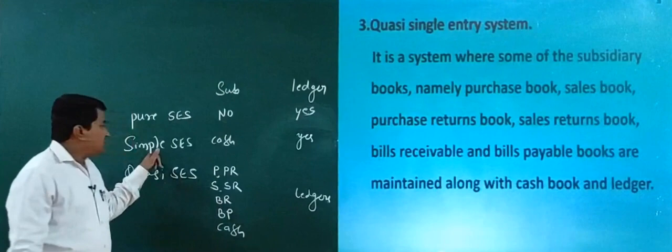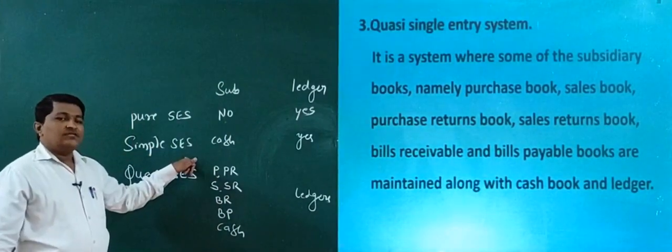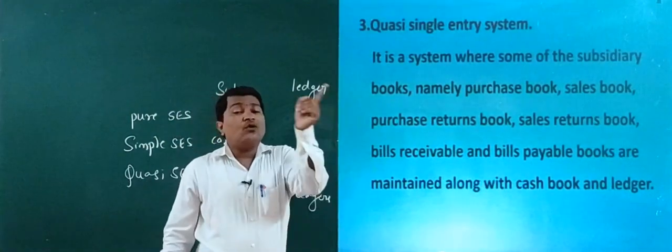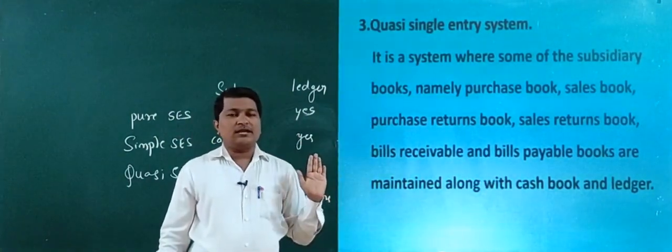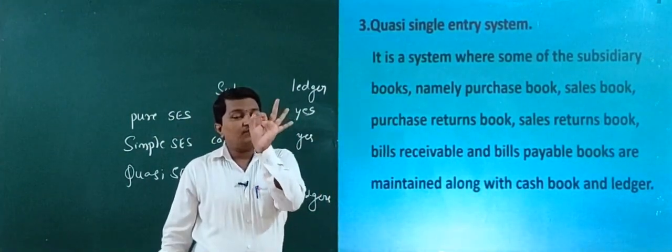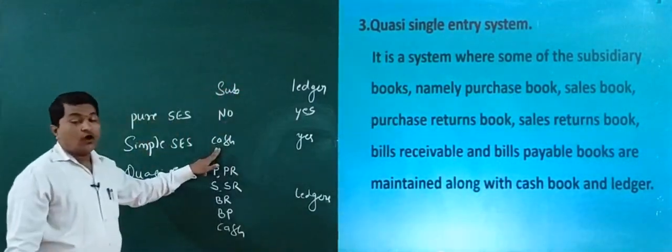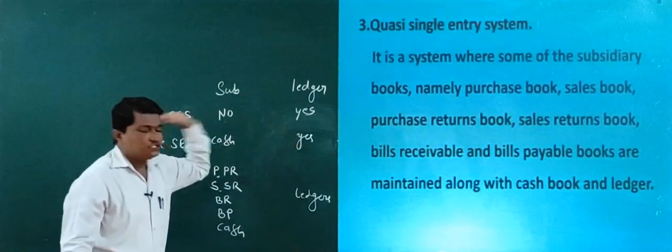Come to the second one, simple single entry system. Simple single entry system is a system where only one subsidiary book is maintained, that is cash book, along with ledger account.